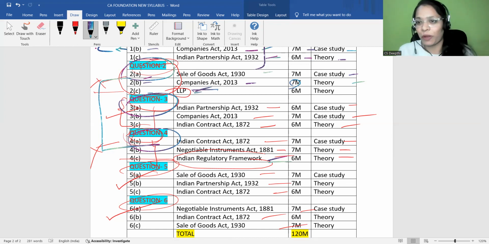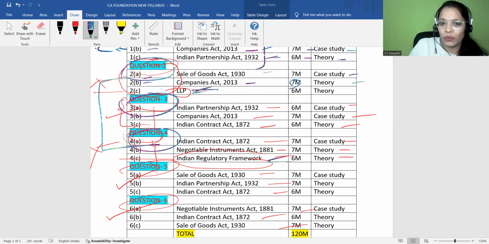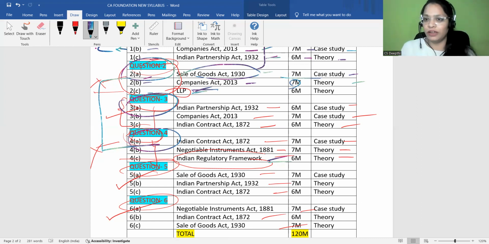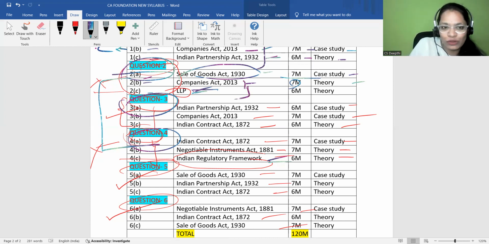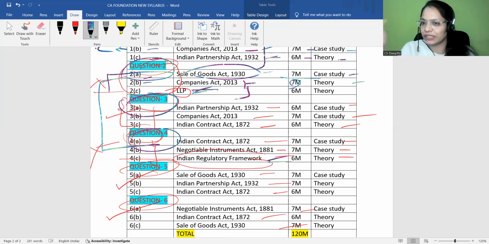But then also there is a problem. Maybe you are thorough with the LLP, but the question which is asked from the Sale of Goods Act, which is a case study based question, you couldn't analyze the provision. So in that case, even though you know these 2 questions, what about the Sale of Goods Act? You left that Sale of Goods Act, right? That is the reason why I'm telling you that every chapter is quite important for us. We can't skip any chapter.